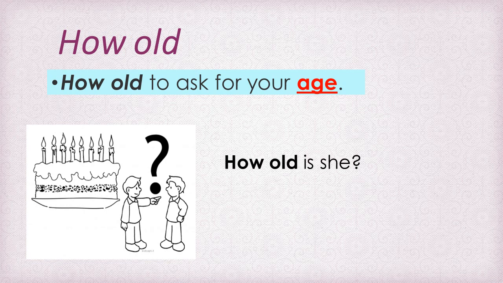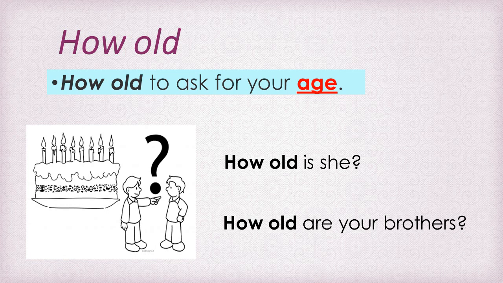How old is she? Or how old are your brothers? Or how old are you? Okay? So how old is she? We are talking about a girl. She is 20. She is 24, for example. How old are your brothers? They are 50, or they are 15 and 17. Like the previous examples of Brad Pitt and Angelina Jolie, we had the same question: how old, to ask for your age.